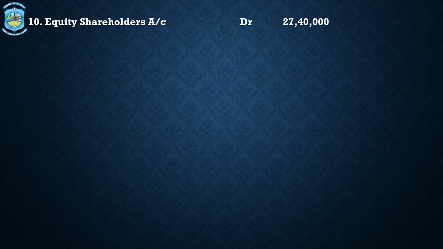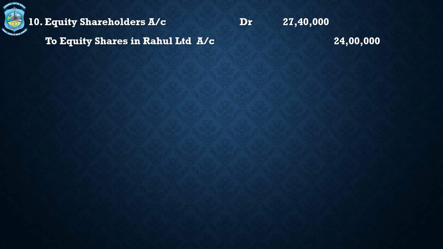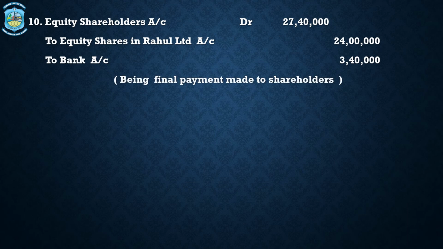Next journal entry is equity shareholders account debit 27,40,000 to equity shares in Rahul Limited account 24 lakhs, to bank 3,40,000. This is a final payment which is made to the shareholders. These were the journal entries in the books of Aakash Limited, that is the selling company.